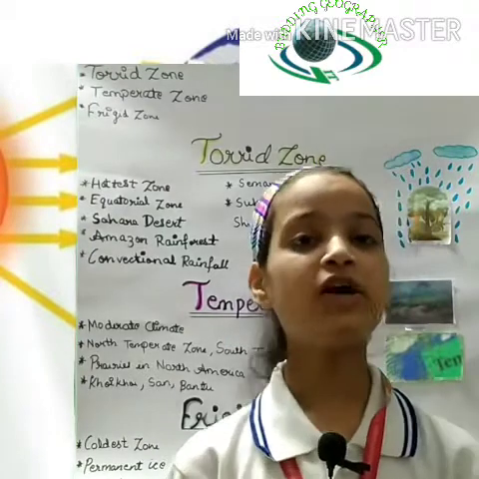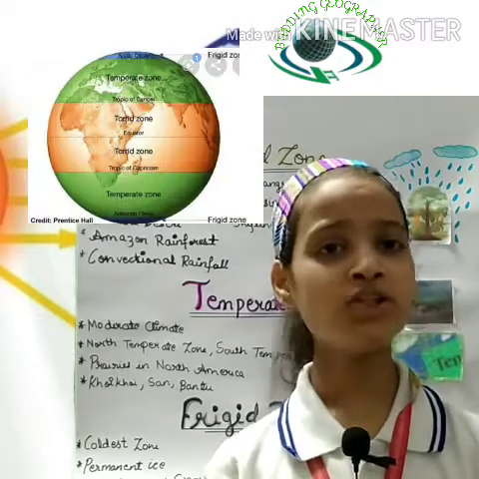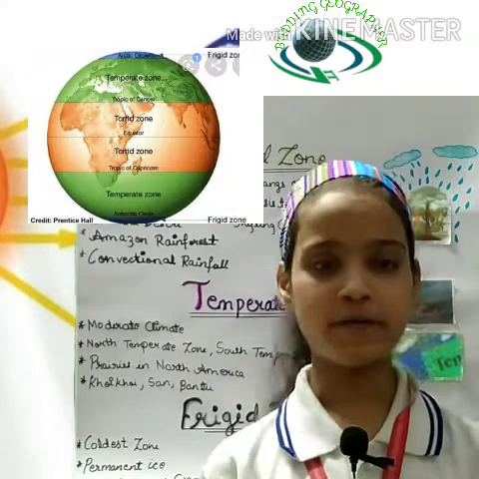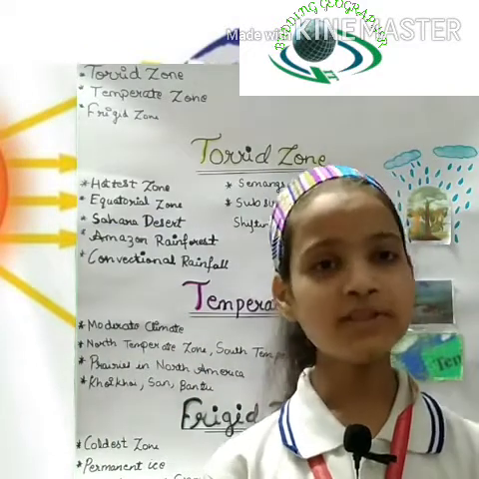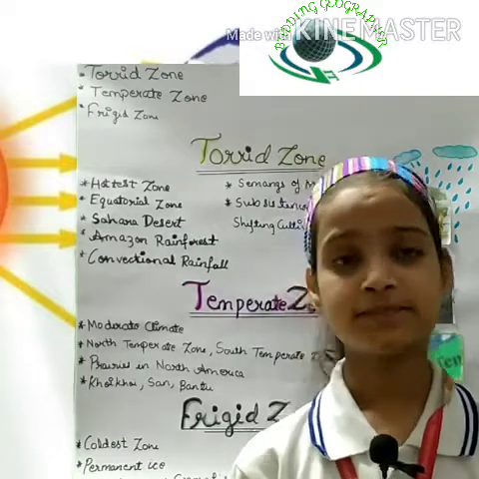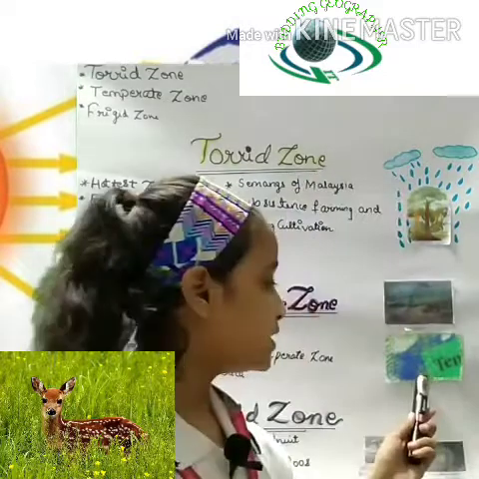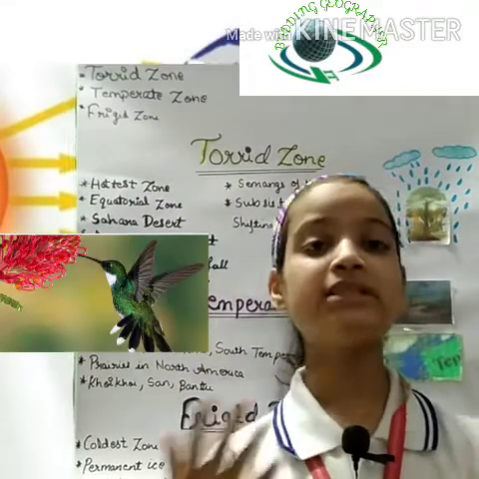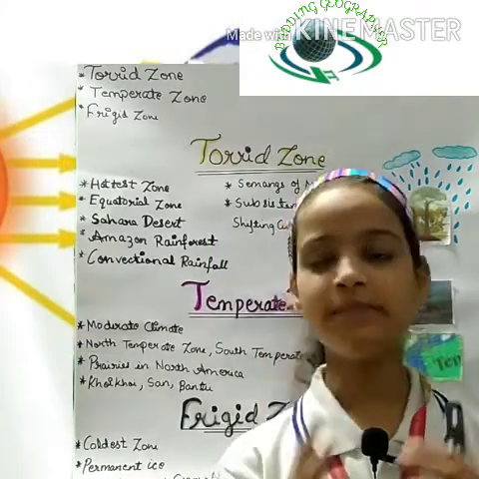So this is for the Torrid Zone. Now let's start with the Temperate Zone. So the Temperate Zone has a moderate climate which is neither too hot nor too cold. And because of this reason, many kinds of plants can grow over there. And there are many grasslands also found over there, like prairies in North America and pampas in South America and many others. So let me show you.